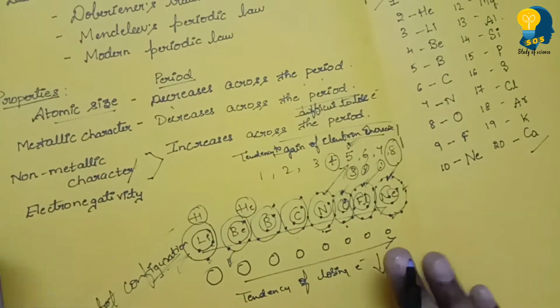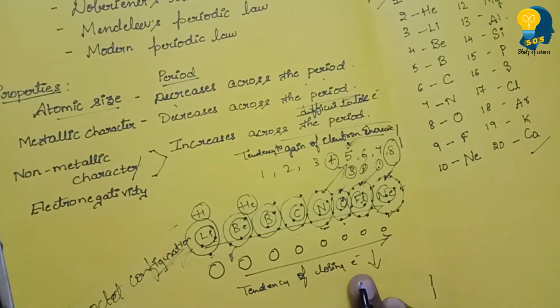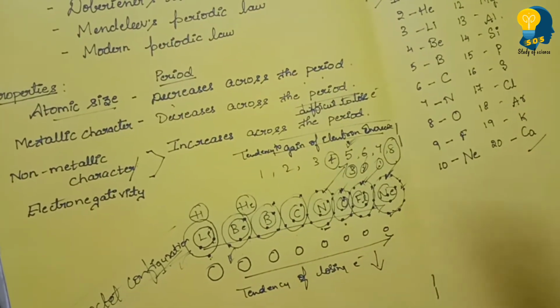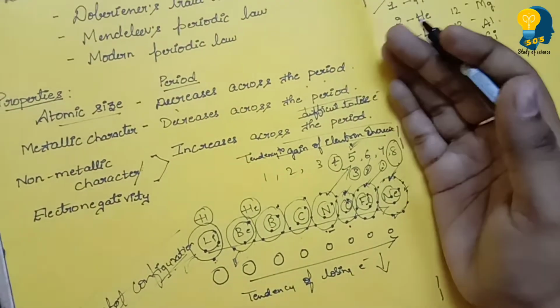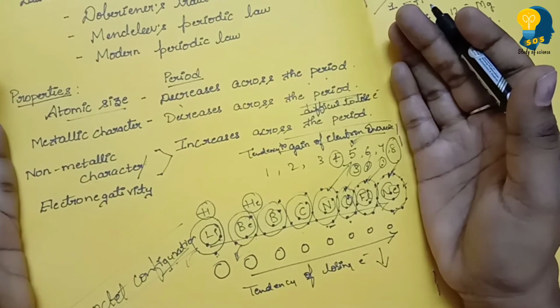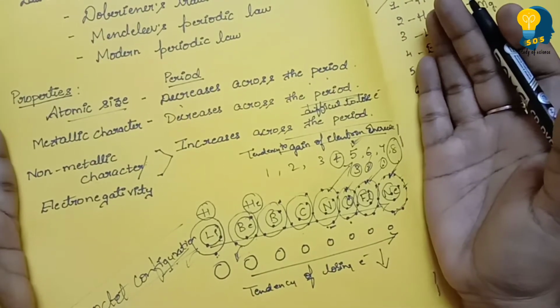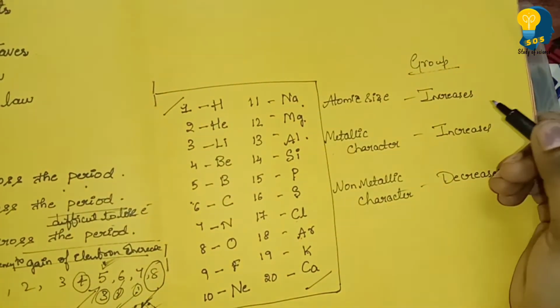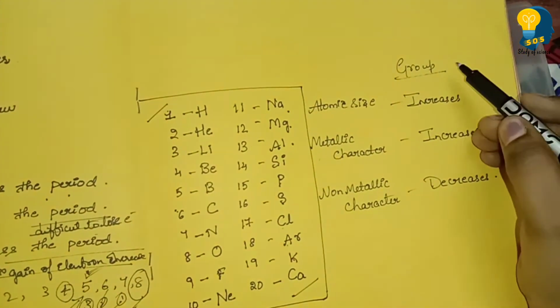So this concept you must understand. If you don't understand this concept, you cannot write the answer. But it is very easy. Please follow as I told you. Just how I taught, learn in this way. Any question, they will give 3 marks. It's very easy to write. Okay, now let's focus on the properties down the group.